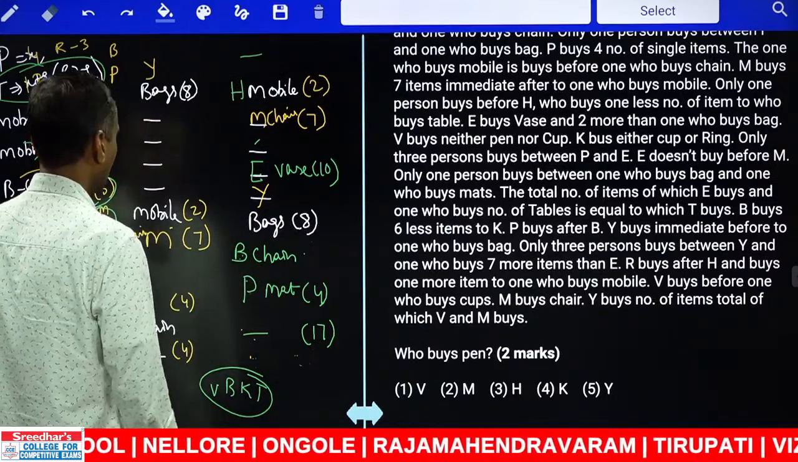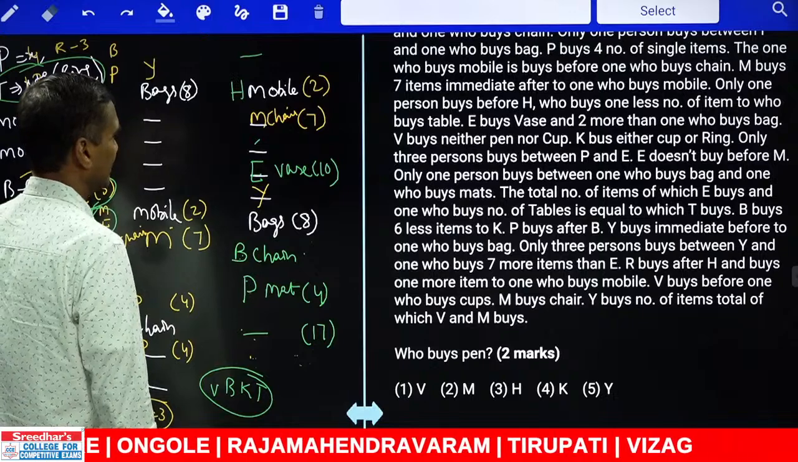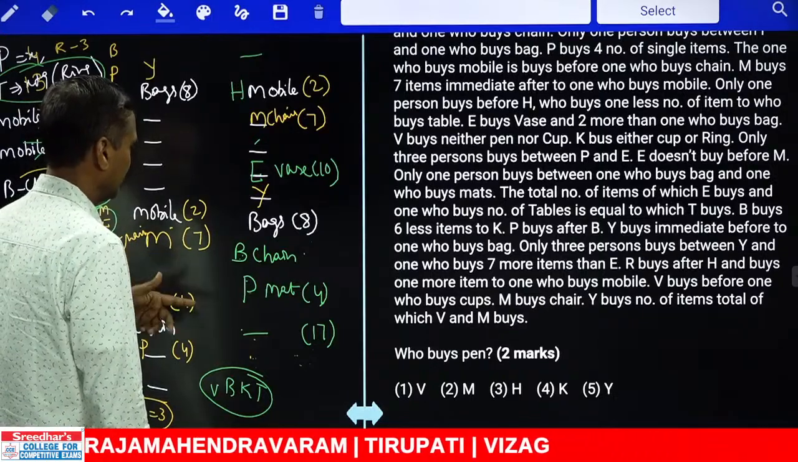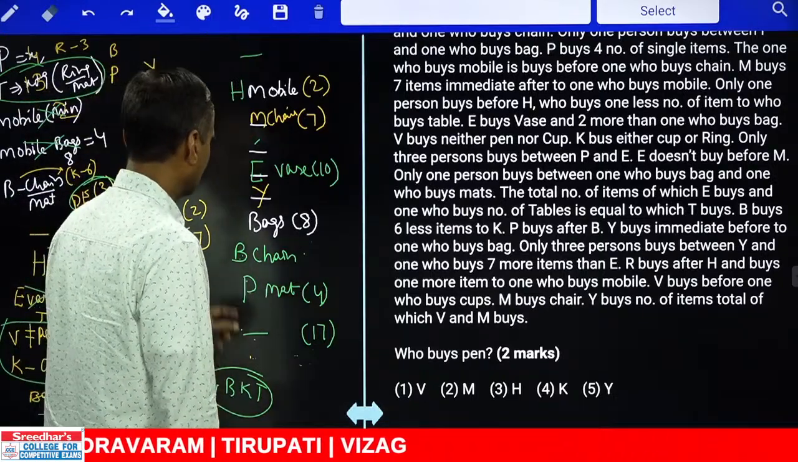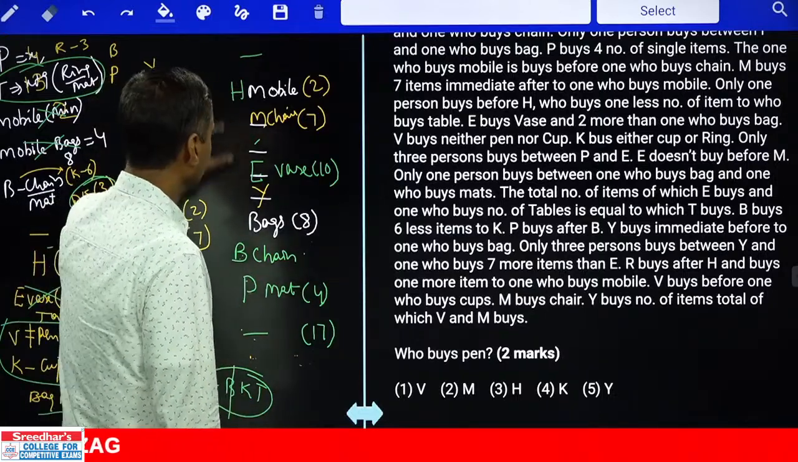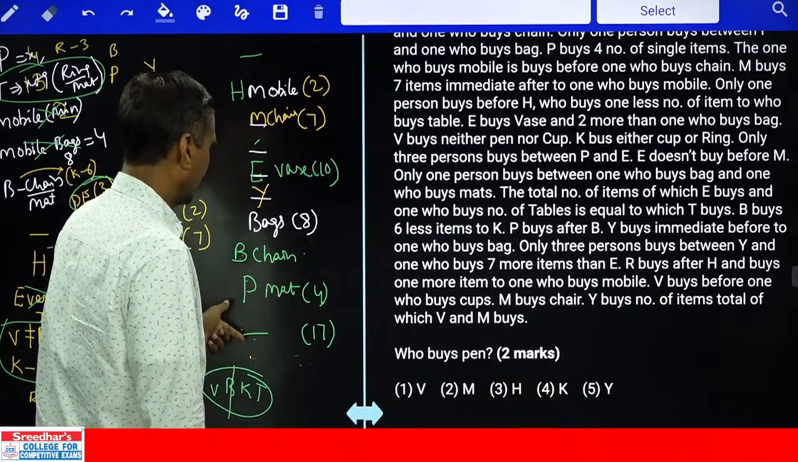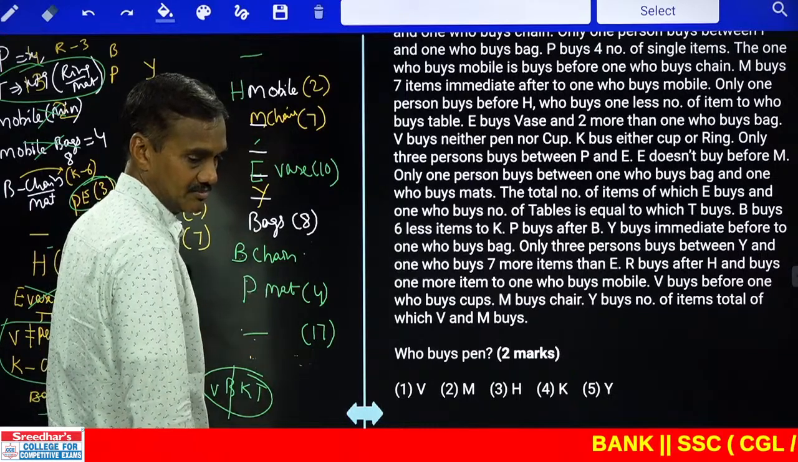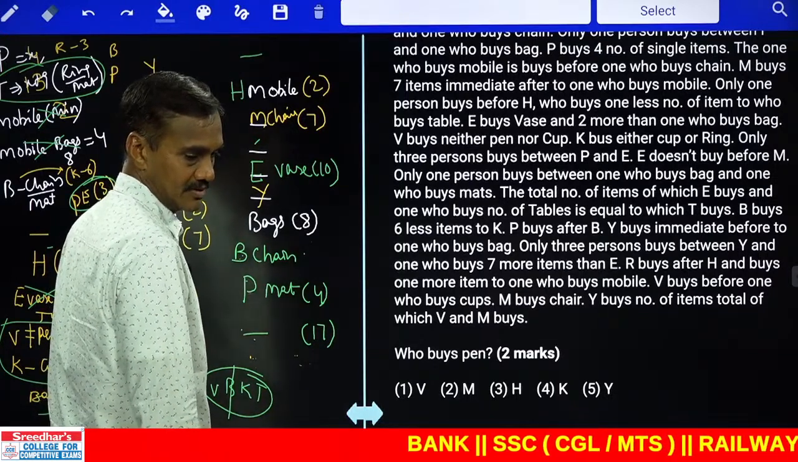Kanaka B ekkada unnadu. And B buys 6 lesser than K. Now K, the information is B is 6 lesser than K. Then next one B ayipoyindi. Ma B ayipothe inka manaki V, K and T. And out of which T must be in the first 2 places. And last place lo em undali cheppandi? K or P. Okay? Then next one.